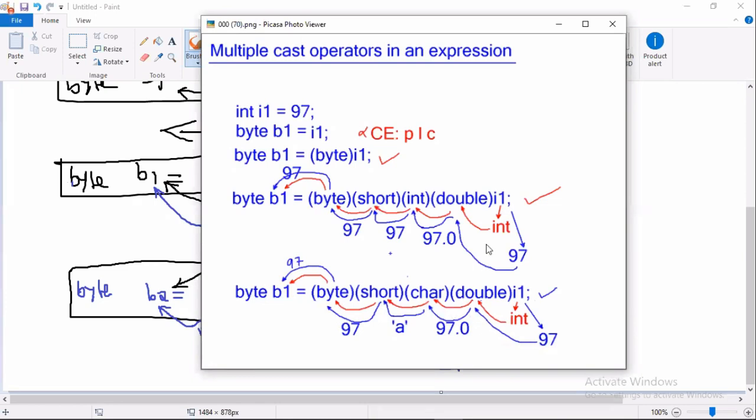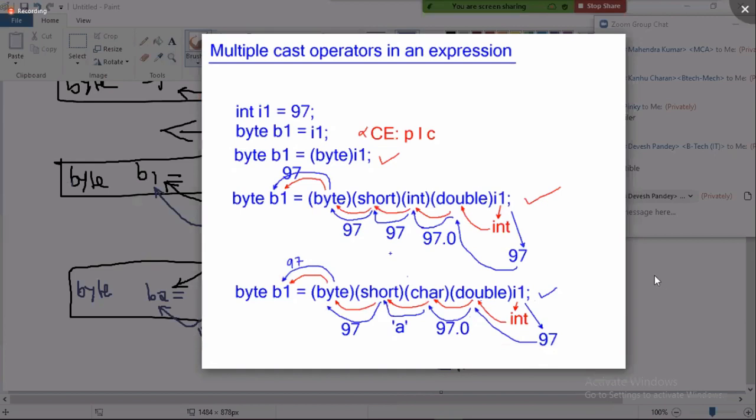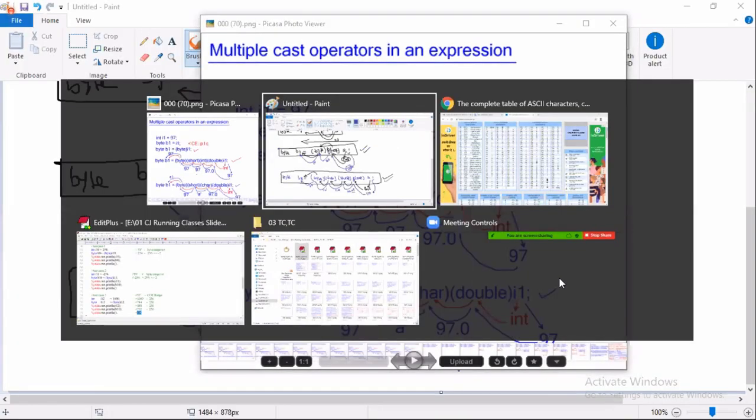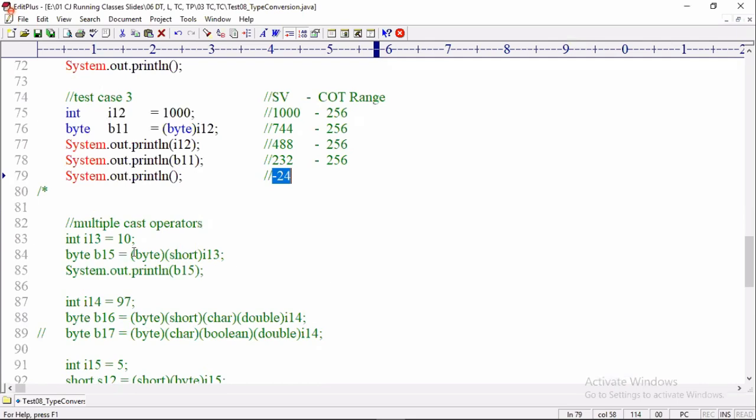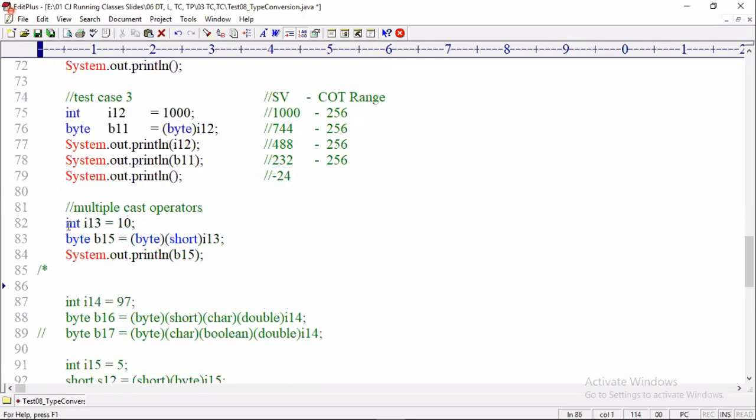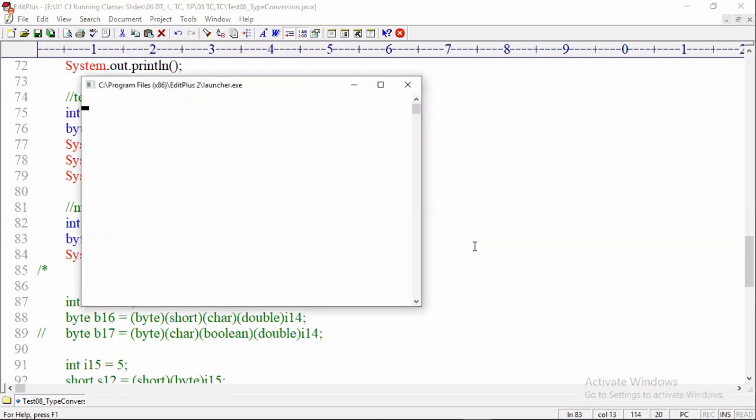So this is how you have to think while working with multiple cast operators. I hope all people understand. Let us check all these points in the system. Multiple cast operators. Tell me, any problem here? Int to short possible, short to byte possible, byte to byte assignment possible.